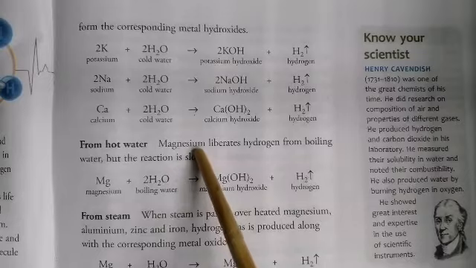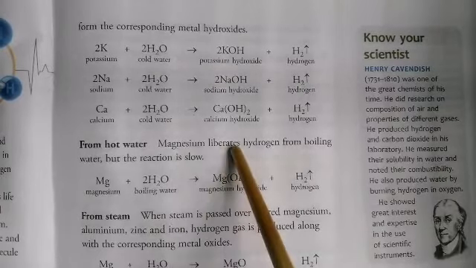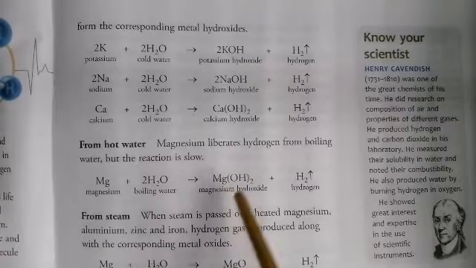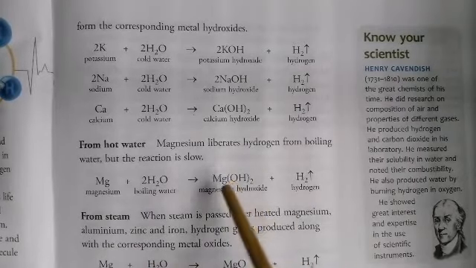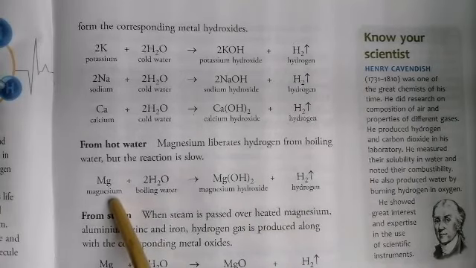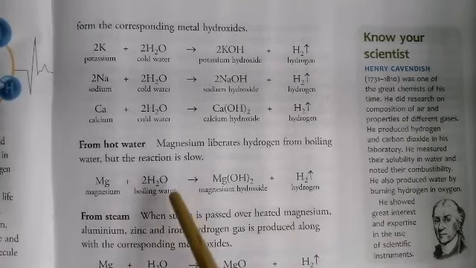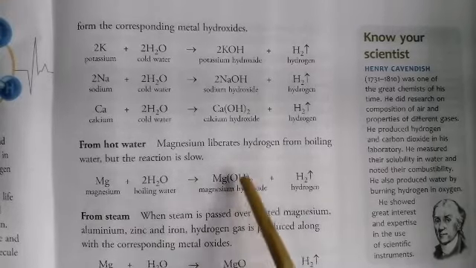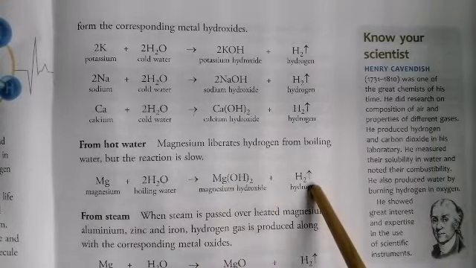Now let us take a quick look at hydrogen from hot water. Metals like magnesium liberate hydrogen from boiling water, but the reaction is slow. That means it's not a vigorous reaction. So when you add a magnesium strip to boiling water, it gives you magnesium hydroxide and hydrogen gas.